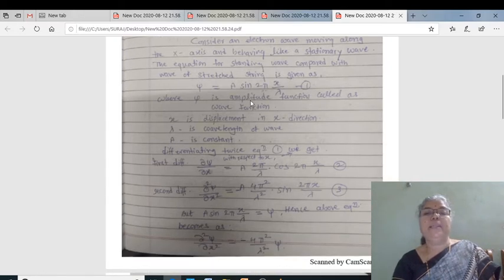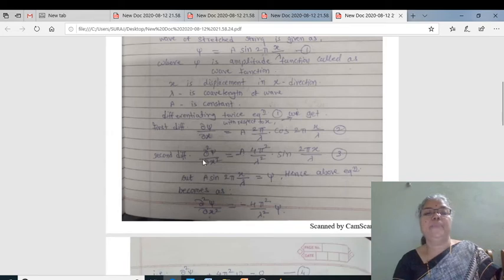Then differentiating equation number 1 twice, in the first differentiation we get dou psi by dou x equal to a into 2 pi by lambda into cos 2 pi x by lambda. Let this be expression number 2. The second differentiation, dou square psi by dou x square, is equal to minus a into 4 pi square upon lambda square into sine 2 pi x by lambda.